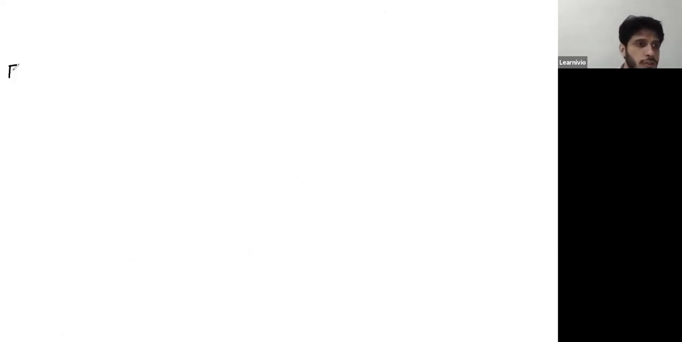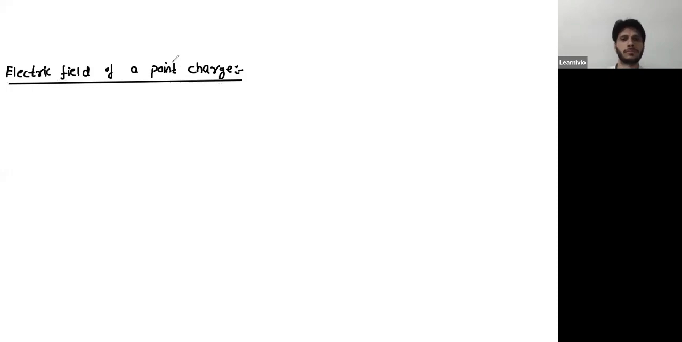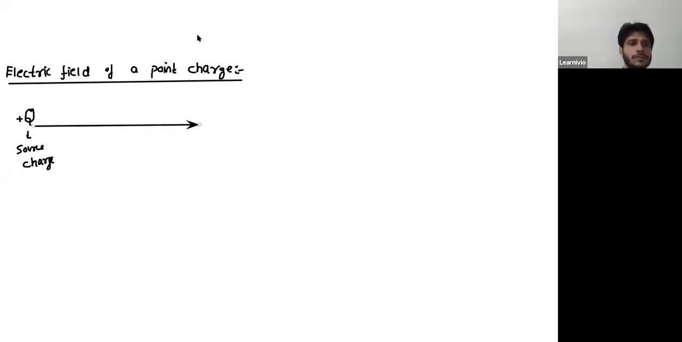So first we will calculate electric field. So you have a charge Q, source charge. Now this source charge is a point charge. At a separation, say some separation R from the source charge, I want to calculate field over this point due to the source charge. Let's call this point P.